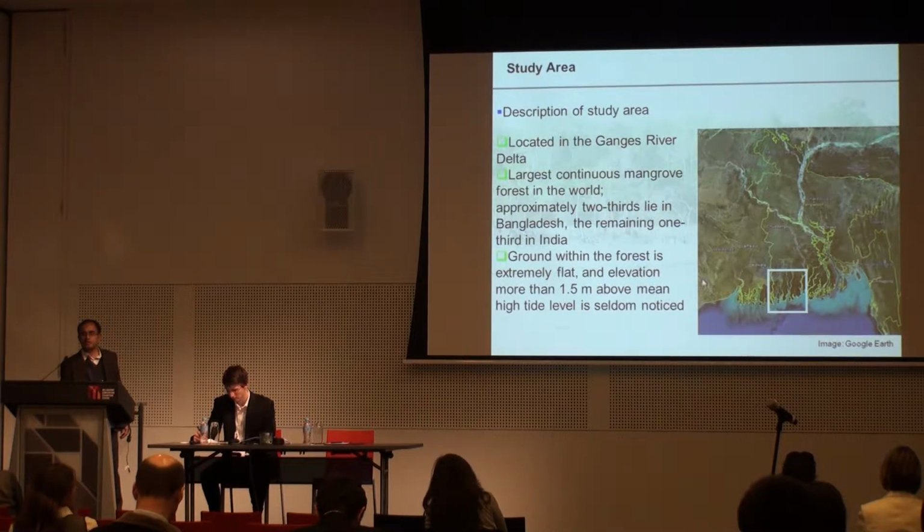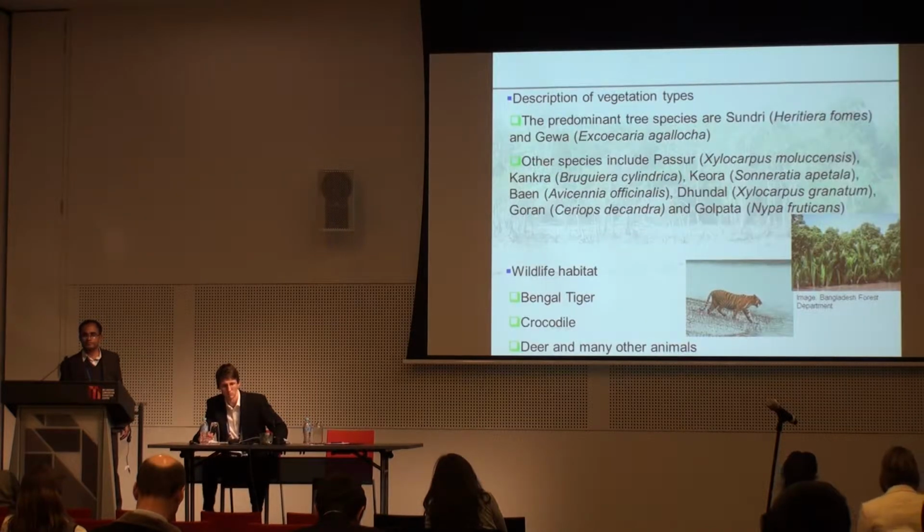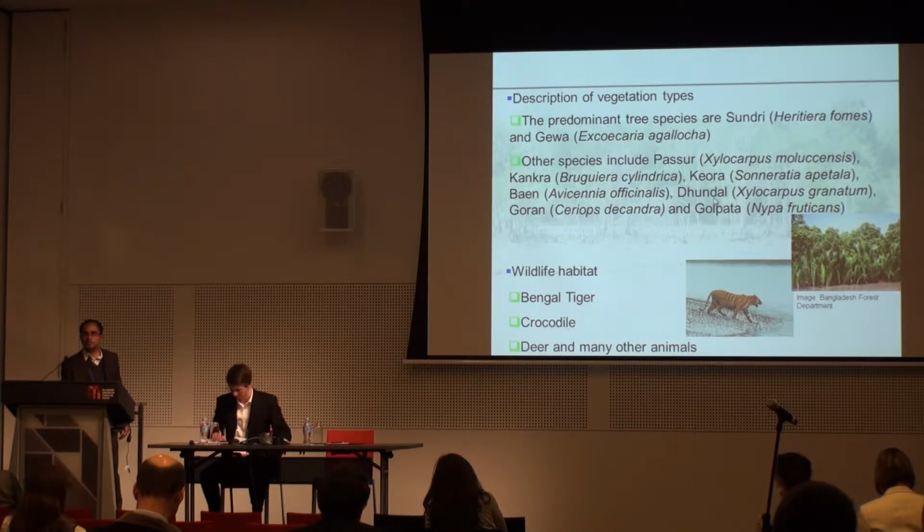Normally, as it is a mangrove forest, the ground is extremely flat and very close to mean sea level. The predominant species here are Sundari and Gewa, and there are some other species also like Keora, Kakra, Bayan, Golpata, etc. And it is also a habitat for Bengal tiger, crocodile, deer, and many other animals.